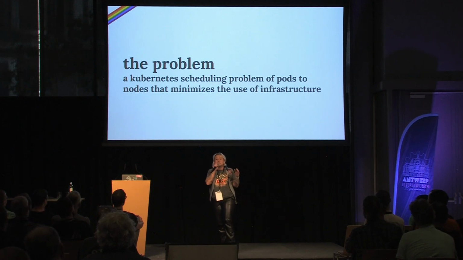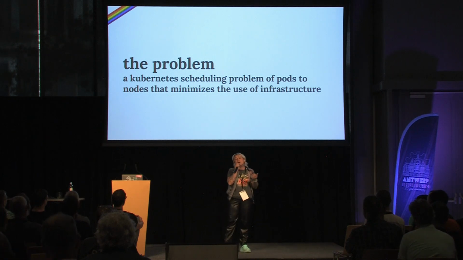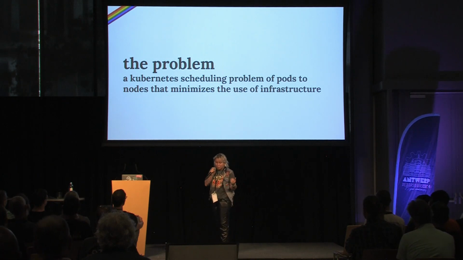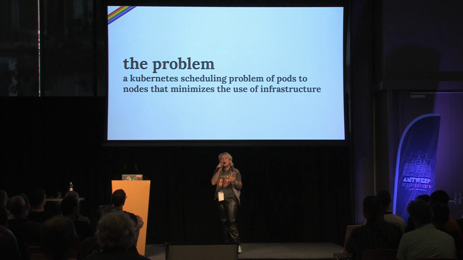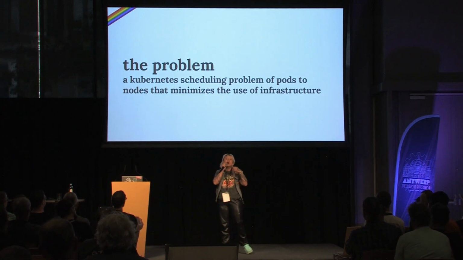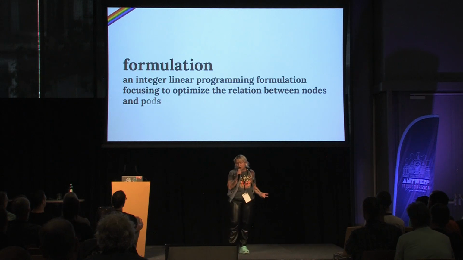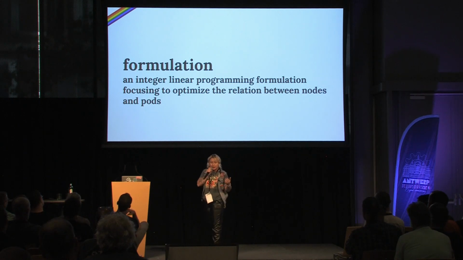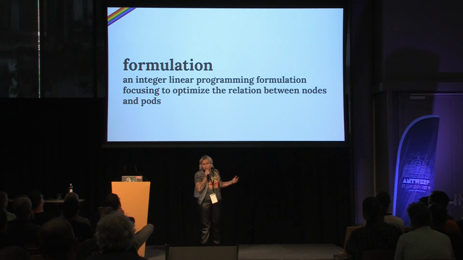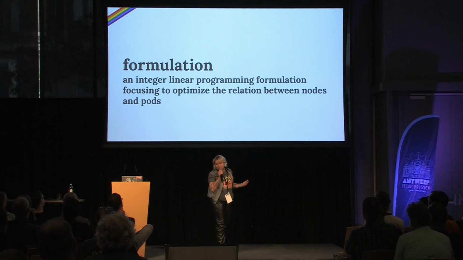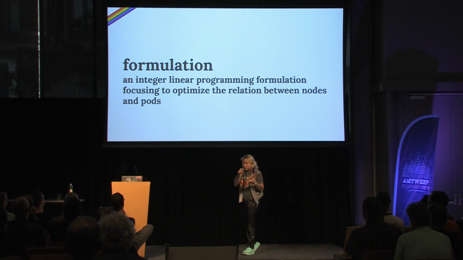We want to find the best node for a pod using a formulation to reduce costs, thinking about node affinity, costs, errors and also performance. So we created an integer linear programming formulation focused on optimizing this relation between nodes and pods.